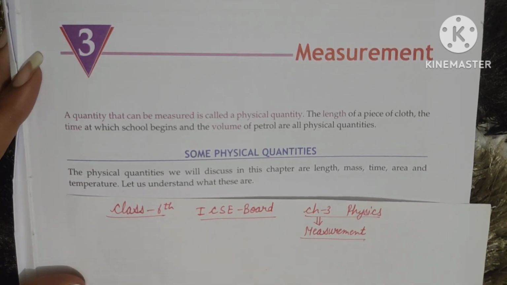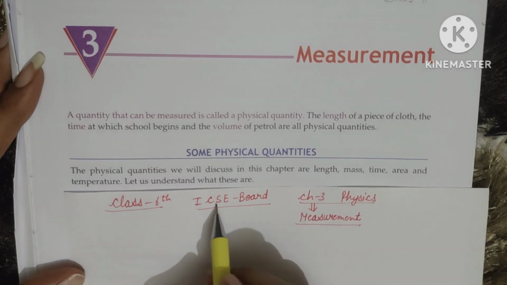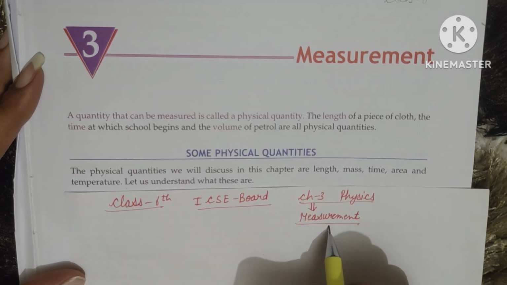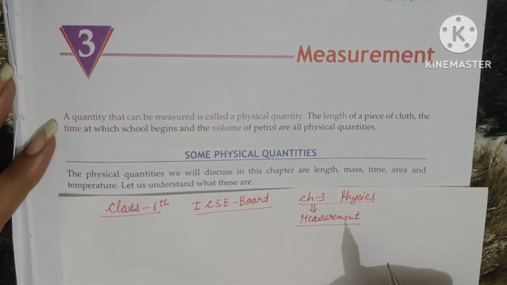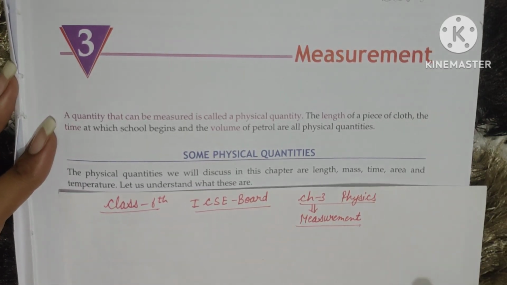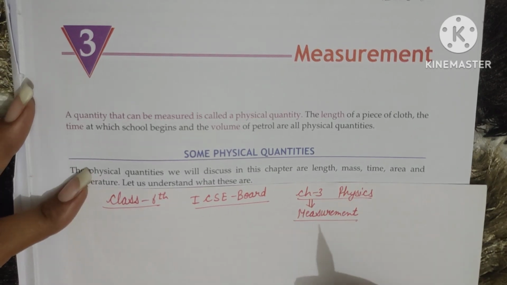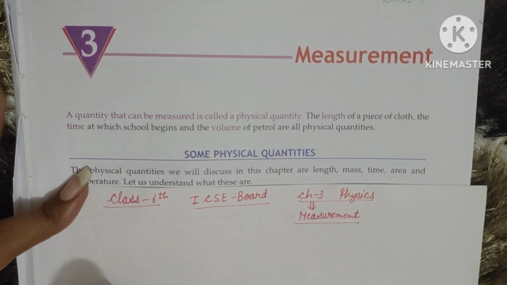Today I'm here to discuss one of the important chapters of class 6th ICSE board. This is chapter number 3 of physics, measurement. So what is measurement? What is the need of it? The measurement is actually the length, it may be the mass, time. We can measure the different physical quantities, the different materials in various units, right? That is the measurement. Now come to the basics.